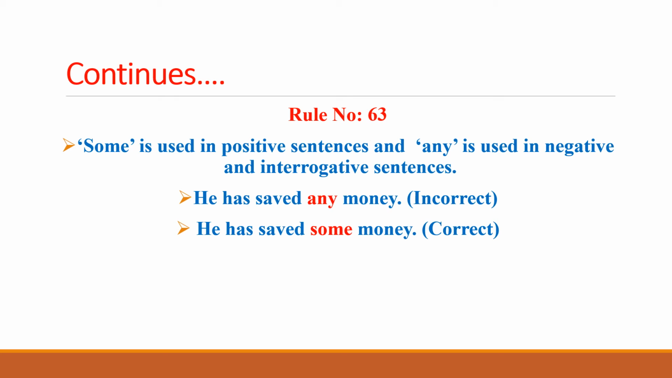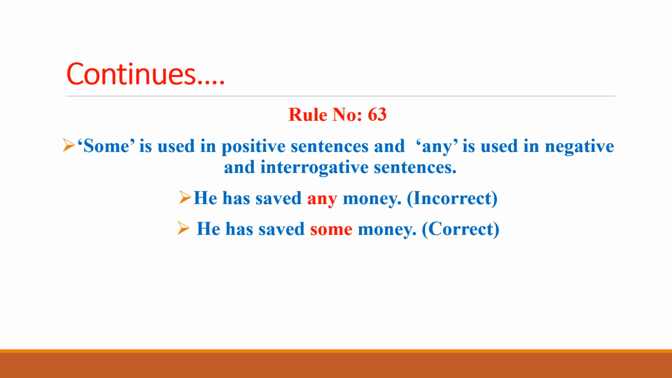For example, he has saved any money. You see that this is the positive, affirmative sentence, whereas any has been used here, which is the incorrect use. That's why it has been highlighted here that this is the mistake in this sentence, because he has saved any money is a positive sentence, whereas using any in this sentence is the incorrect expression. That's why we have to replace any with some.